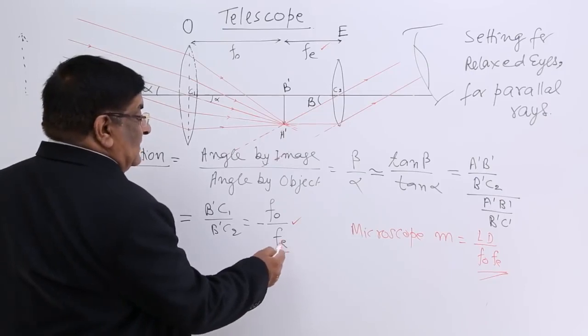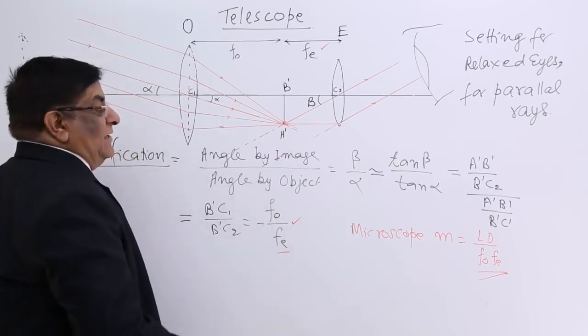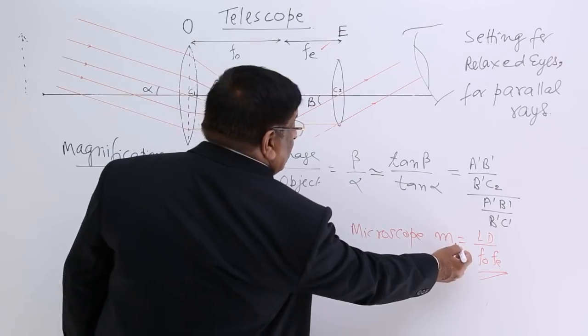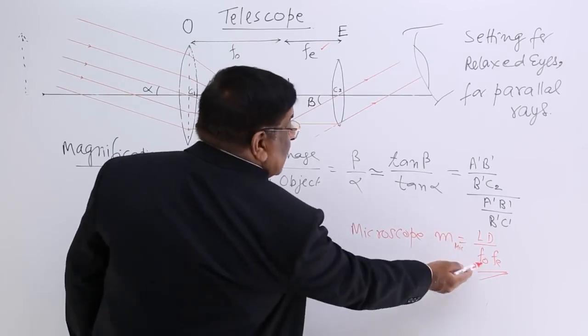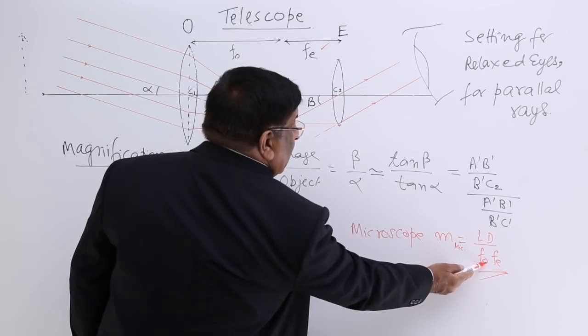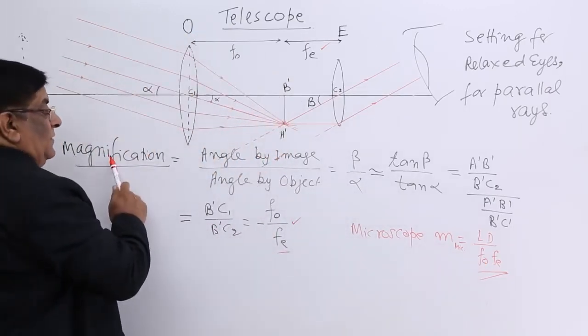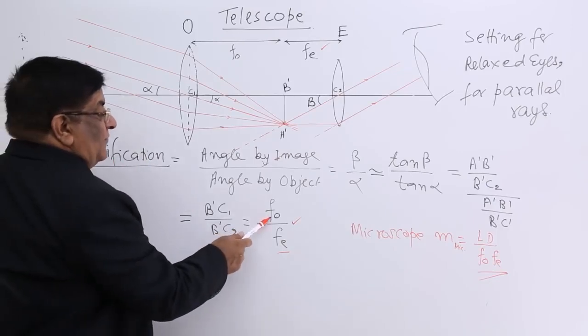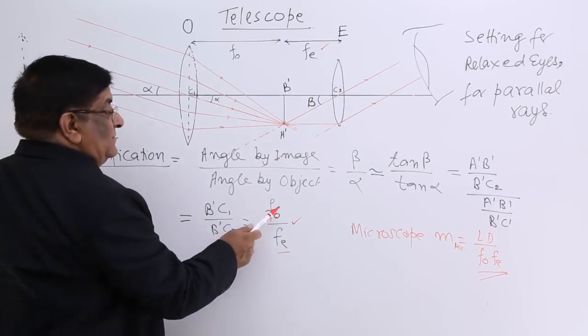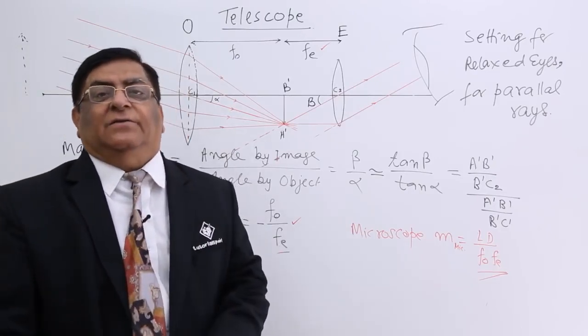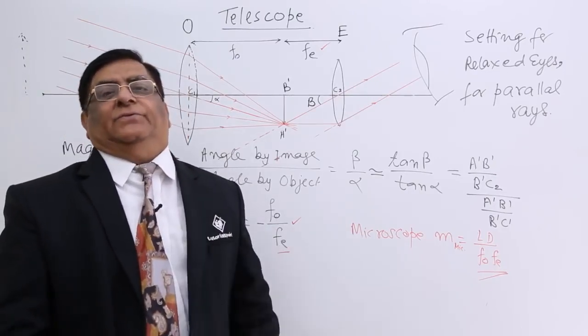Here only this is in the denominator, this is in the numerator. So for magnification of a microscope, FO should be as small as possible. In a telescope, FO should be as large as possible.